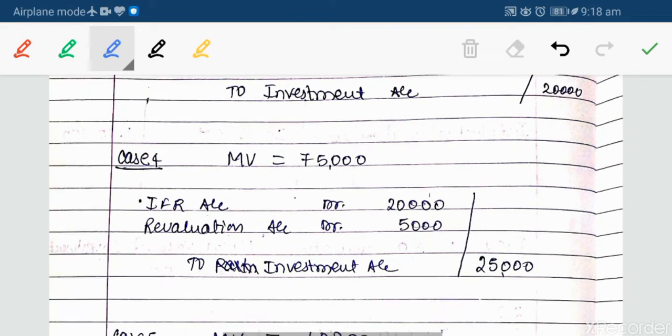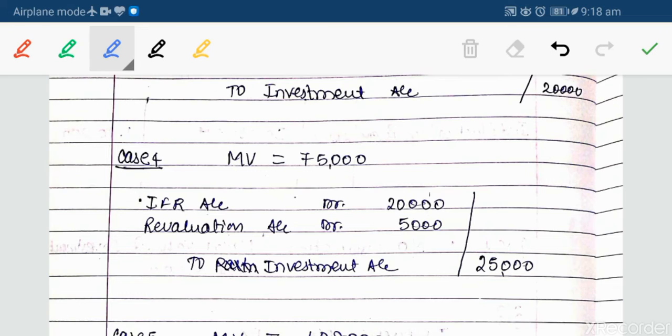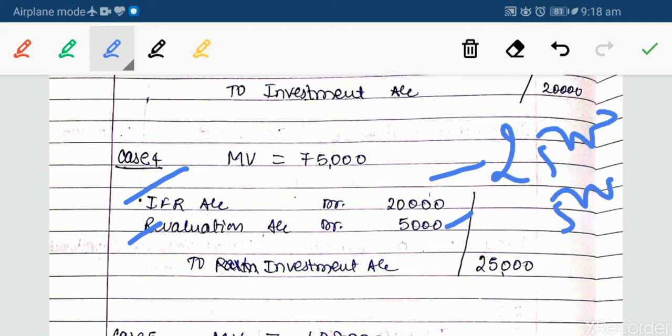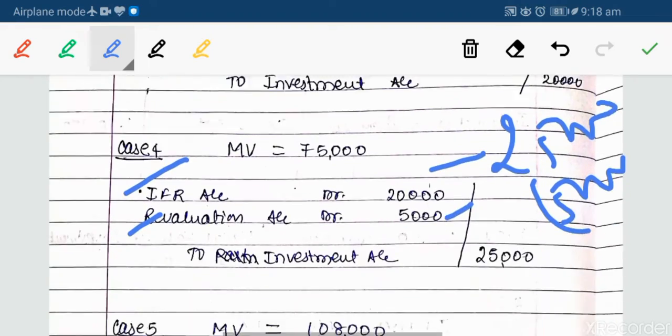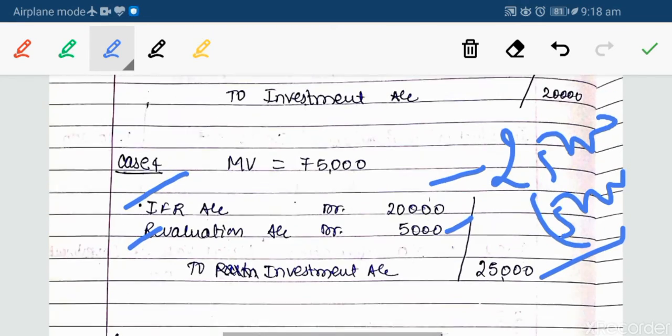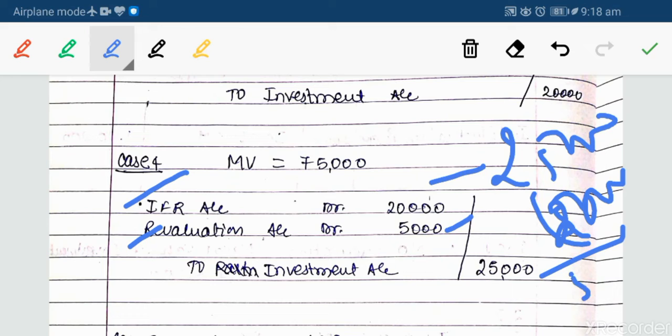Okay, so what we will do, we will transfer that extra loss to revaluation account. So the entry will be IFR account debit 20,000, whatever is available in that, revaluation account debit 5,000 rupees. Because 25,000 rupees was the loss, 20,000 was available to us, so this is your 5,000.